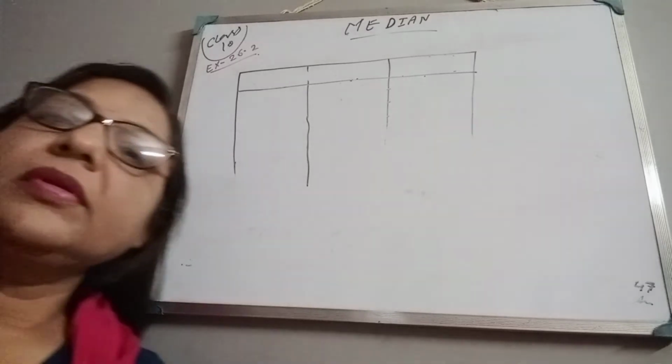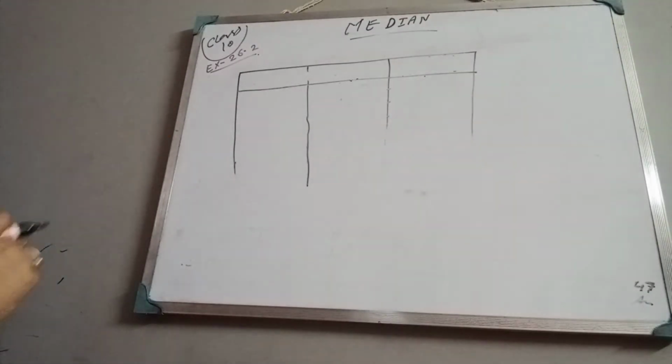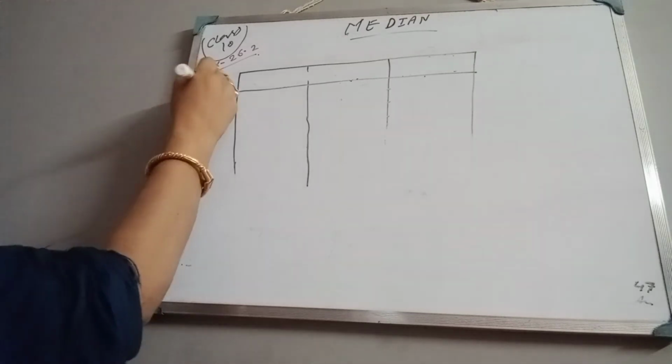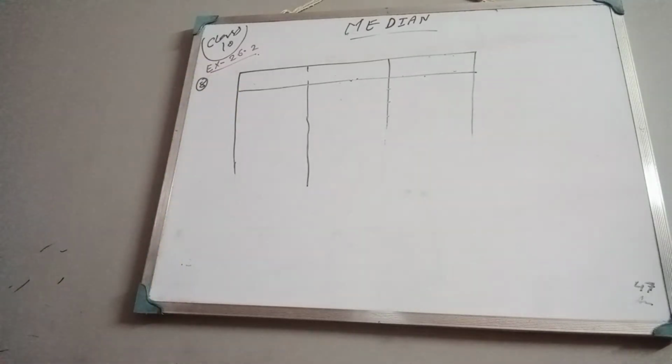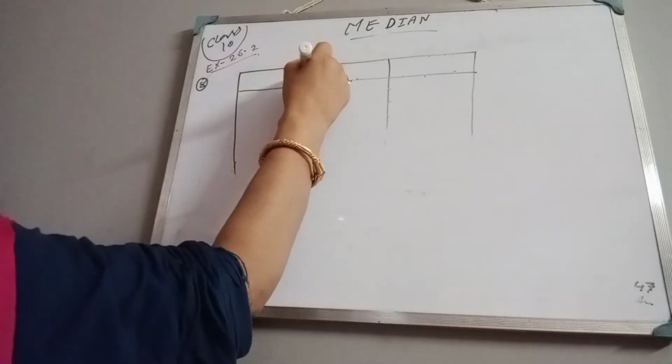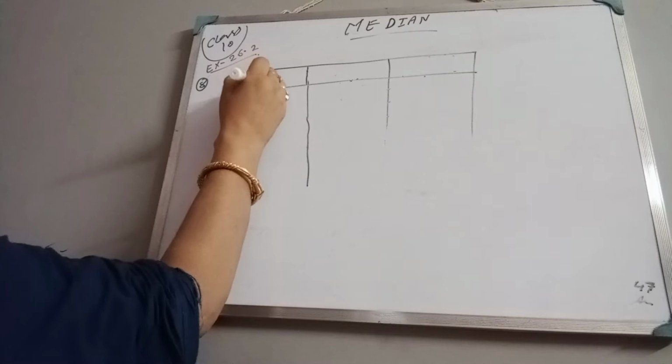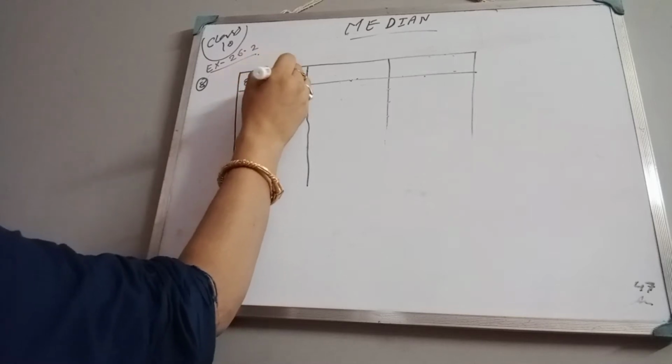Class 10. Let us continue chapter 26.2. Now, sum number 8. What is the question? Find the median of the tiffin allowance from the following table. Expenditure given for tiffin, the number of students given. So, let us write it in tabular form.